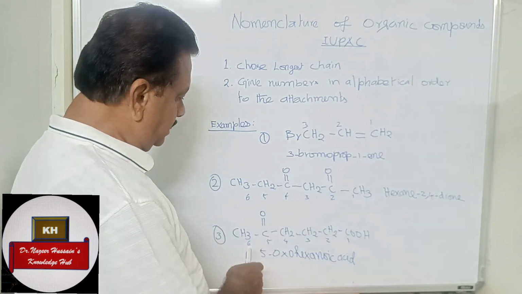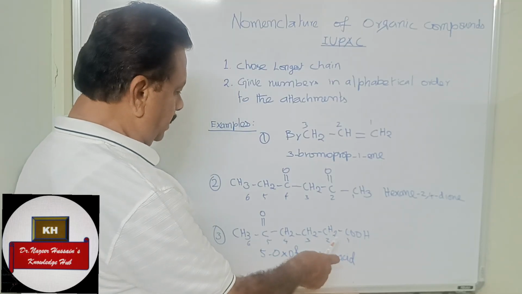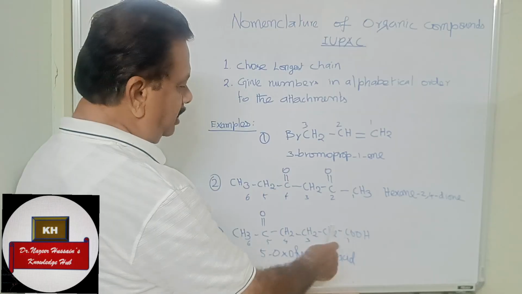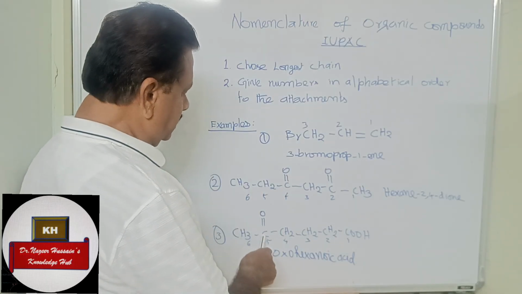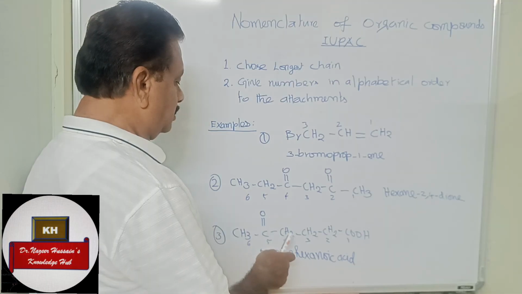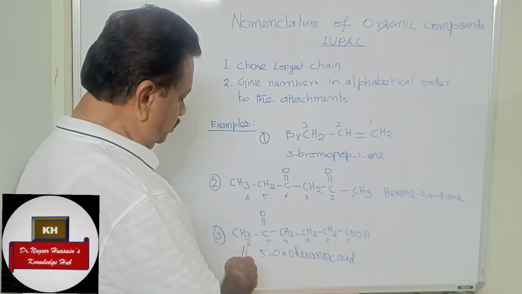Another one has got a ketone and a carboxylic acid. The carboxylic acid has the priority, so it will be called a carboxylic acid compound only. The ketone is in between and has got no priority. So the numbering should start from the carboxylic acid and end at position 6.